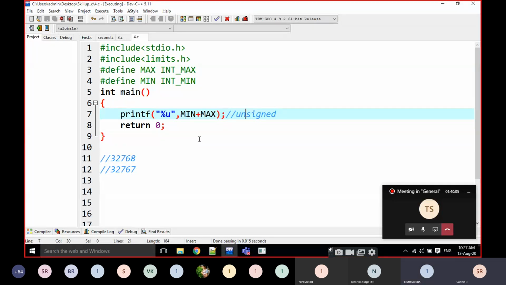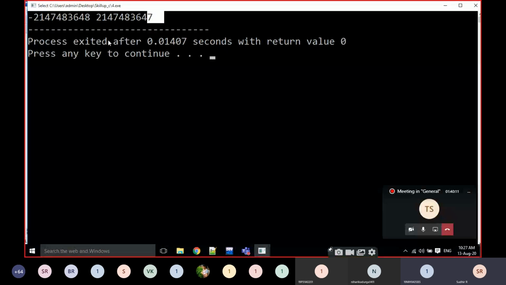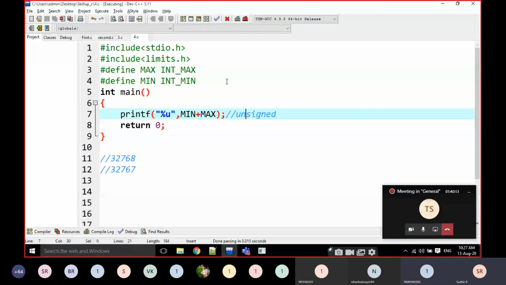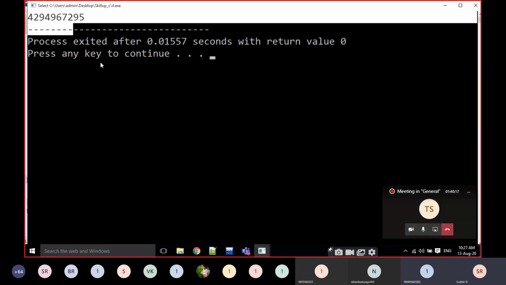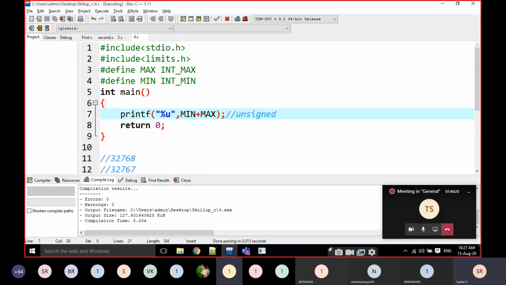Students? 0. No doubt about that. What is the maximum value? You want to add these two values. I am going to execute it. This is the maximum value. For example, I will show you: 65535. Yes, in 2 bytes representation.